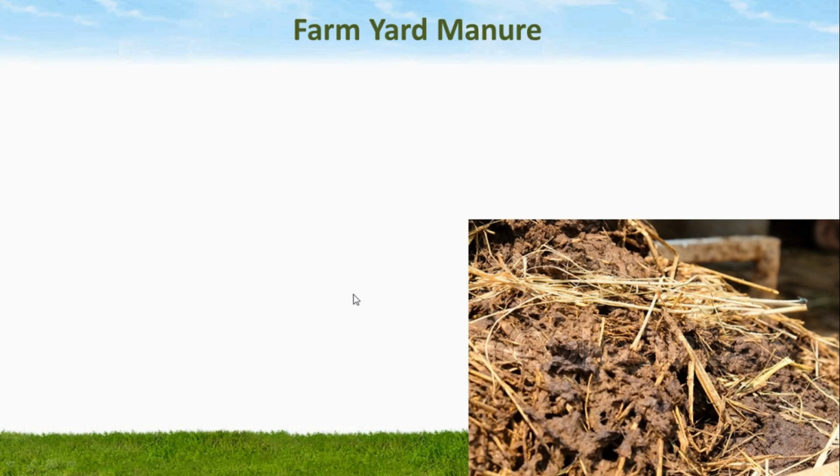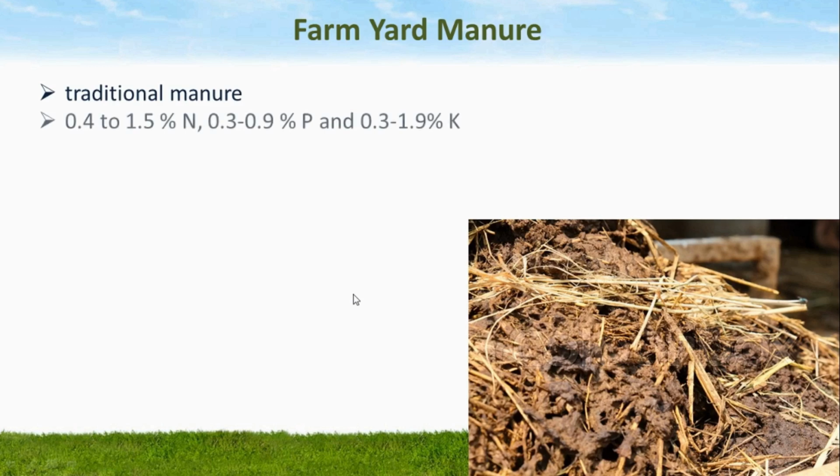Farm-made manure, or commonly known as FYM, is a traditional manure and is mostly readily available to the farmers. It is a decomposed mixture of cattle dung and urine with straw and litter used as bedding material and residues from the fodder fed to the cattle. Well-rotten farm-made manure contains nearly about 0.4 to 1.5% nitrogen, 0.3 to 0.9% phosphorus, and 0.3 to 1.9% potassium.